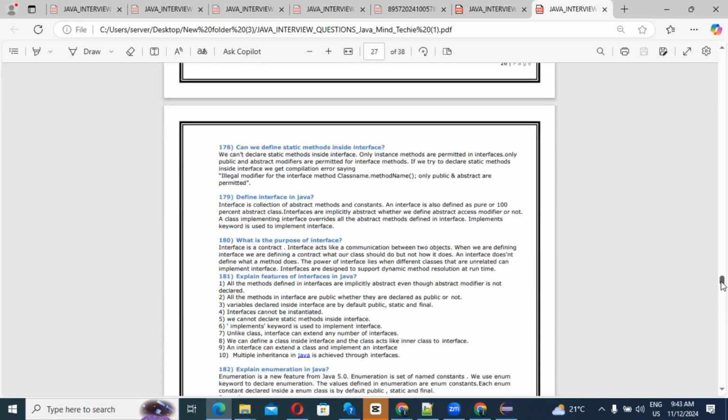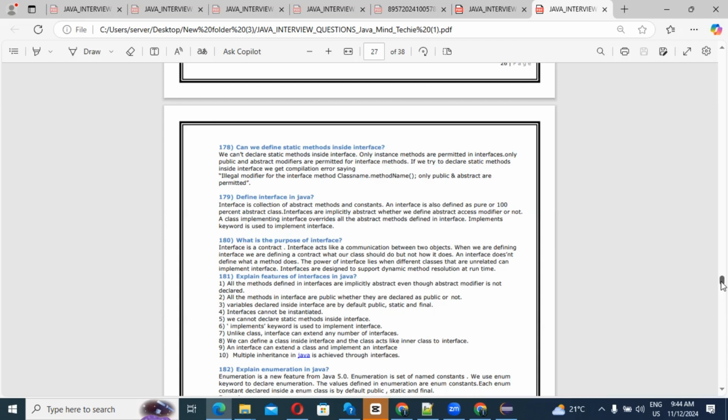Then the next question: what is the purpose of interface? I have already explained the definition of interface, but why do we need interfaces? Interface is a contract. An interface acts like a communication between two objects.